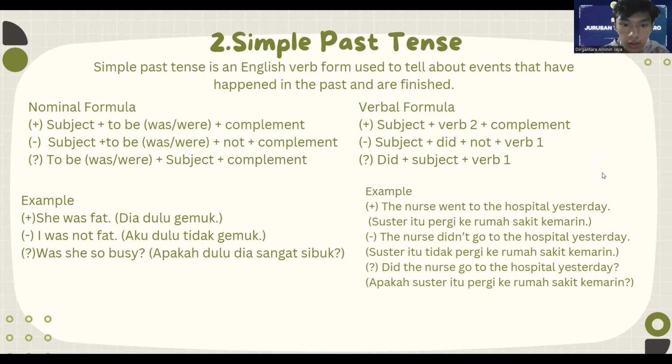Next, as a simple past tense sentence, what will fill the predicate position is verb two. This means that this verb is no longer the basic one, aka it has changed its form because it is influenced by time. However, the good news is verbs in verbal simple past tense are not affected by the subject, so regardless of the subject, the verb form will remain the same.